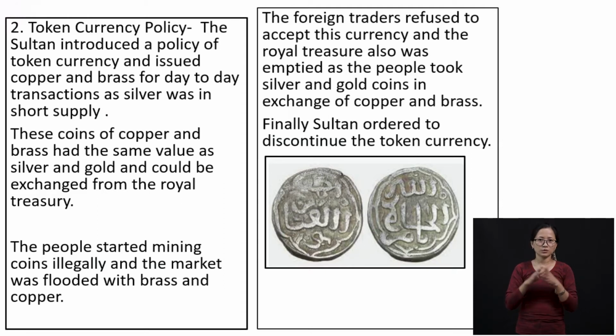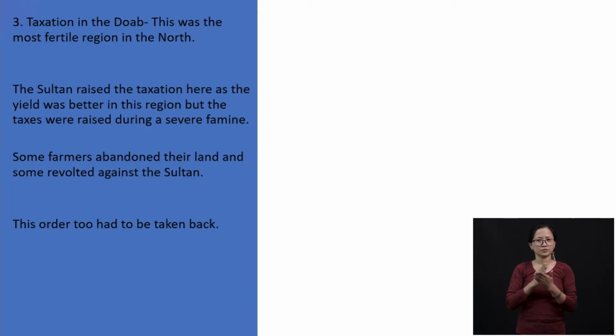And because there was only brass and copper and the state treasury was absolutely bereft of gold and silver, even the foreign traders refused. They said, we are not going to trade in copper and brass. What we want is silver and gold. And remember, the silver and gold was not there in the state treasury. So this was again a massive and major failure of his policy.